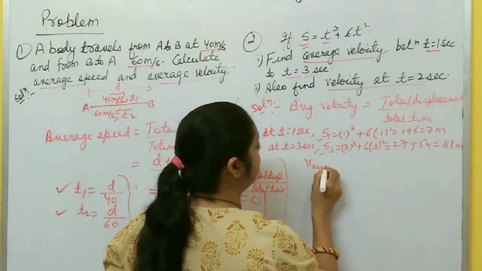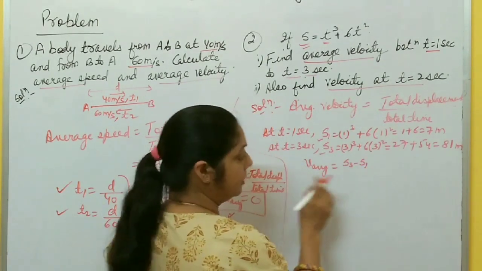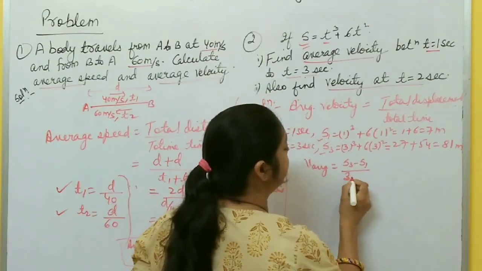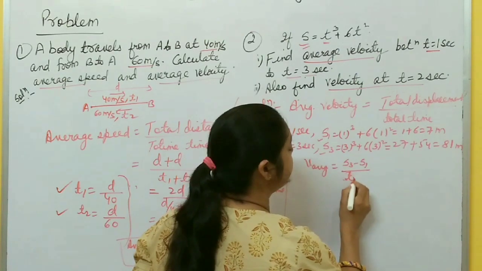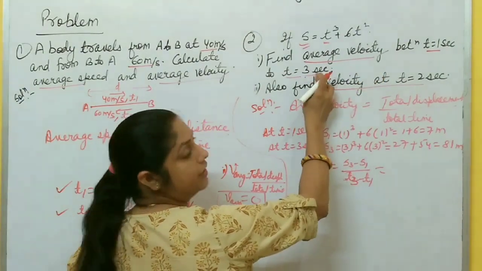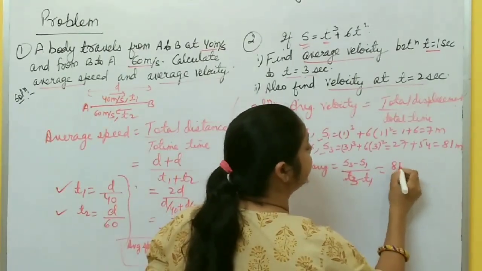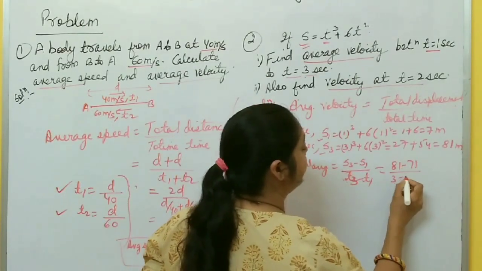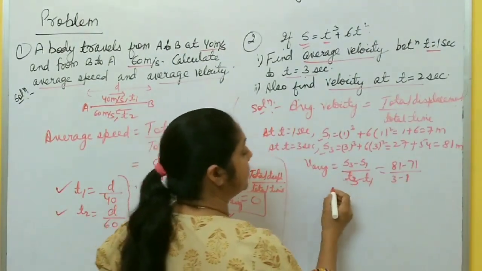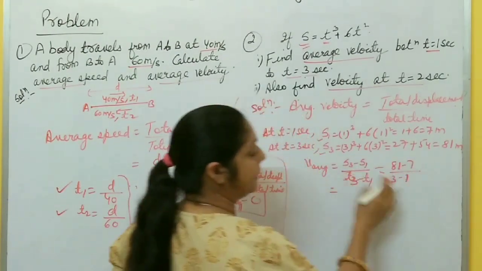So average velocity becomes, total displacement is what? S3 minus S1, position at 3 seconds and position at 1 second, divided by t3 minus t1, where t3 means 3 seconds and t1 is 1 second. So 81 minus 7, divided by 3 minus 1.